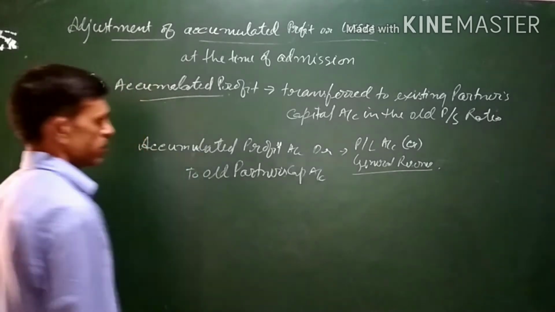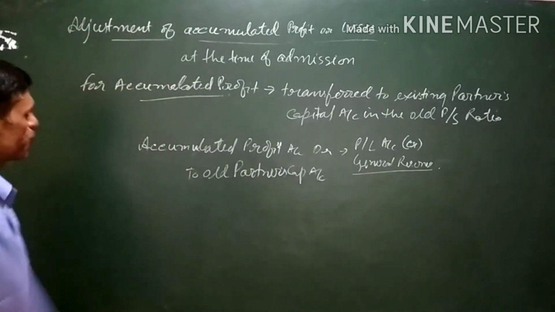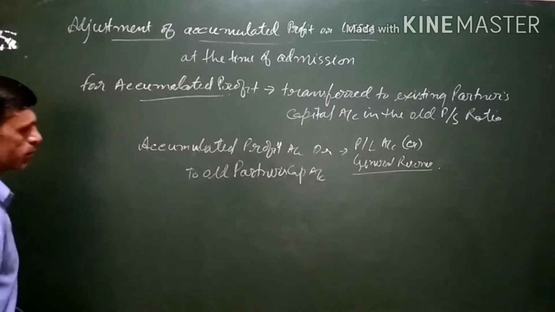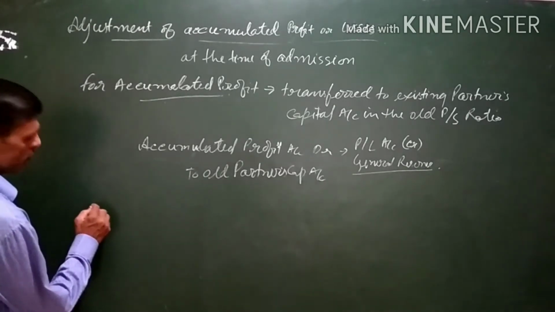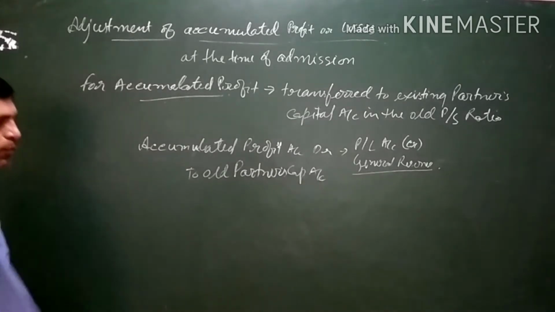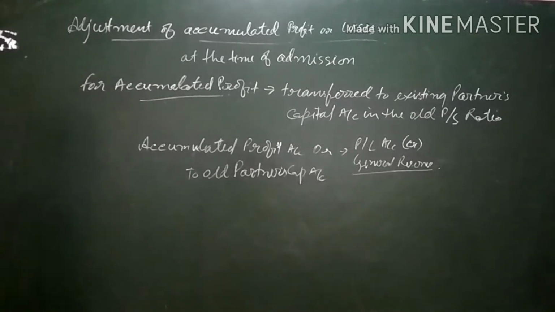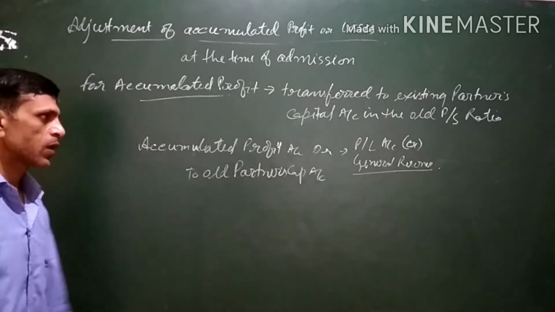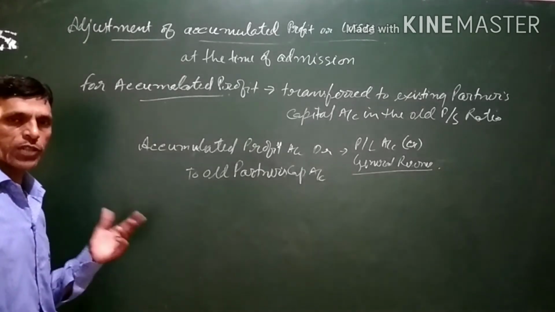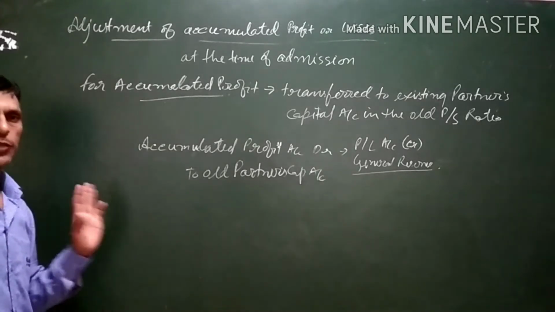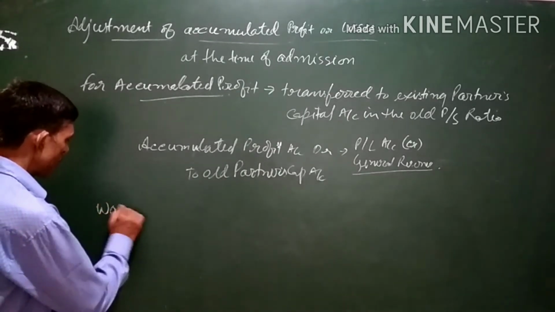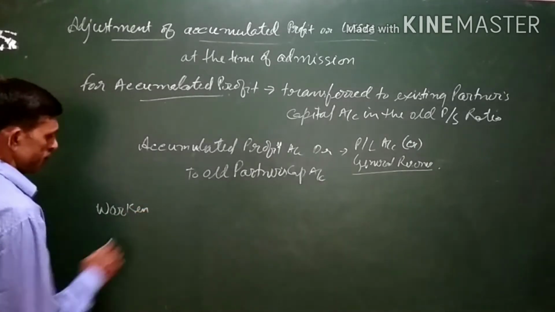As regards profit, there are some other things which are also involved. Assuming that besides accumulated profit, there is some other profit which has been set aside for some specific purposes also. An example is workman compensation reserve.